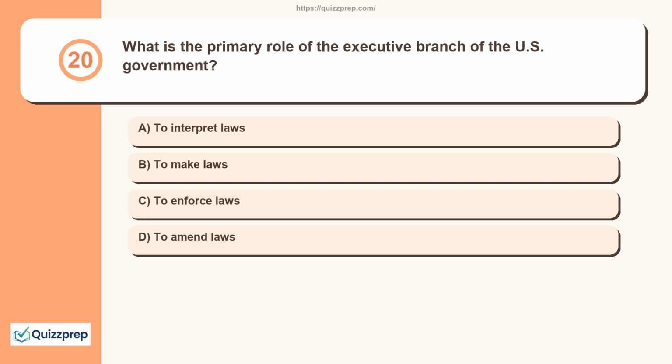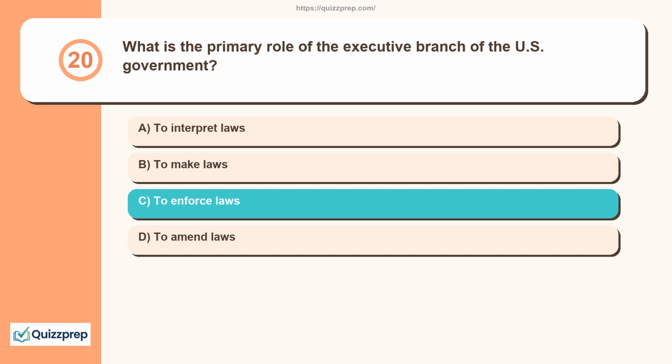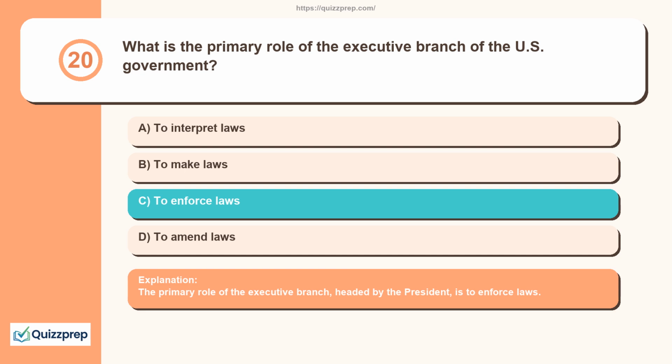Question 20. What is the primary role of the executive branch of the U.S. government? To interpret laws, to make laws, to enforce laws, to amend laws. The primary role of the executive branch, headed by the President, is to enforce laws.